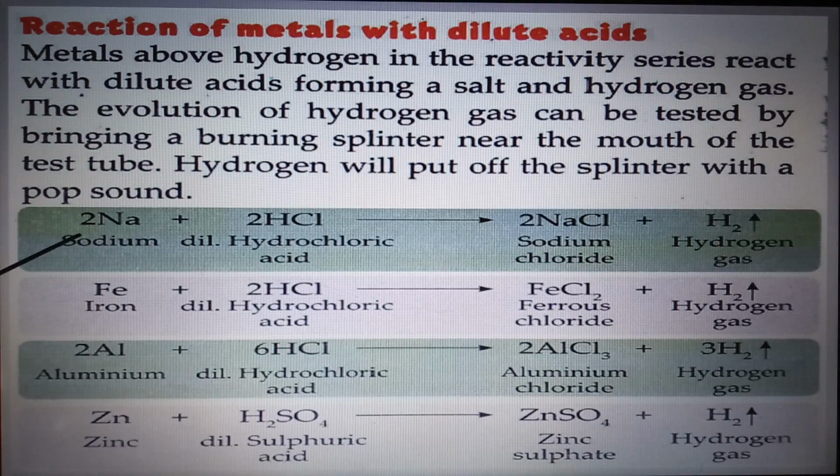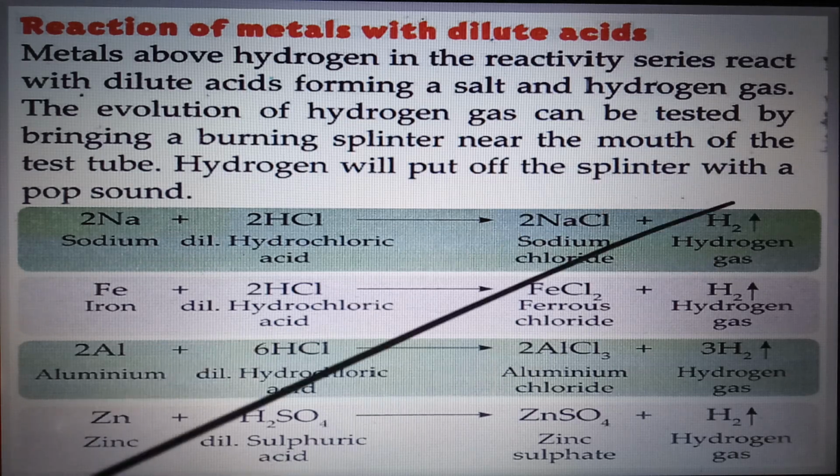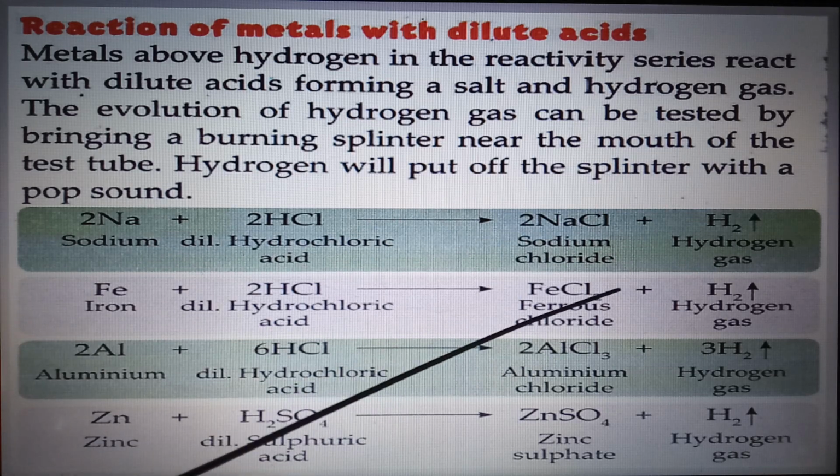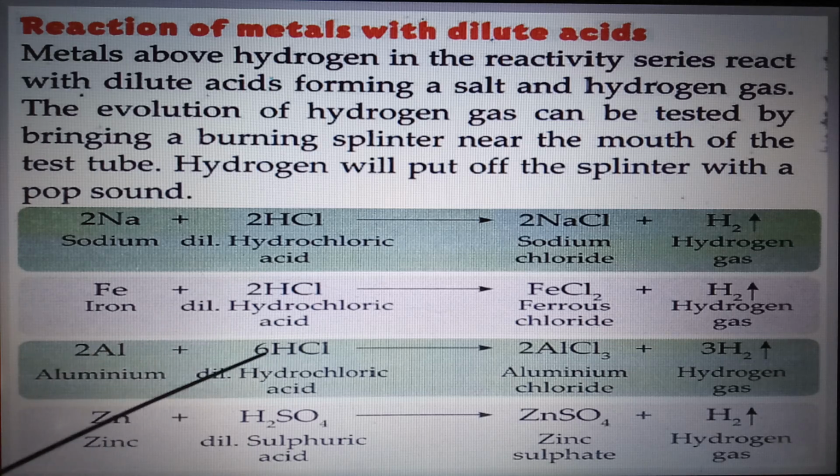Let us go with sodium reacting with dilute hydrochloric acid. It gives sodium chloride. Here sodium displaces hydrogen to give hydrogen gas, and it forms sodium chloride compound, which is a salt. Iron reacting with hydrochloric acid gives ferrous chloride.